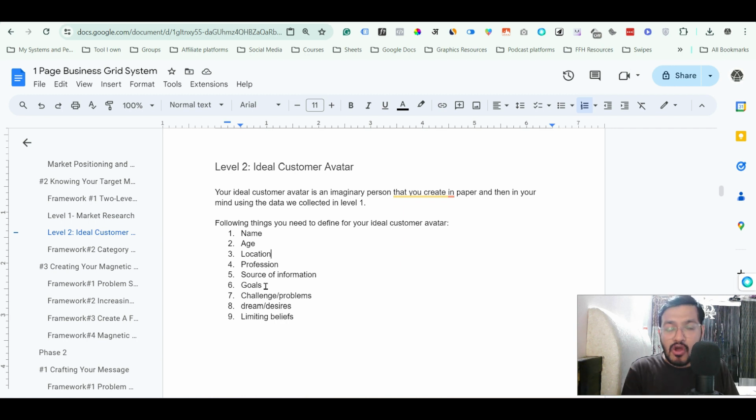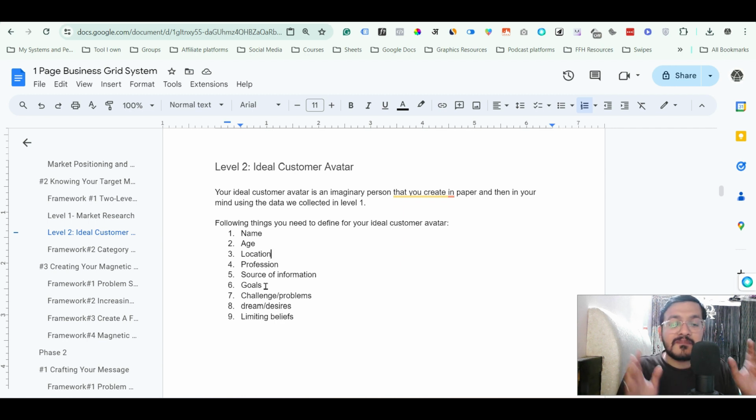You can talk about it in your content, in your marketing, in your emails, in your landing pages, in your videos. And this is what helps you to connect with your audience, to build the trust with this particular group of people who are facing this common challenge, this common problem.